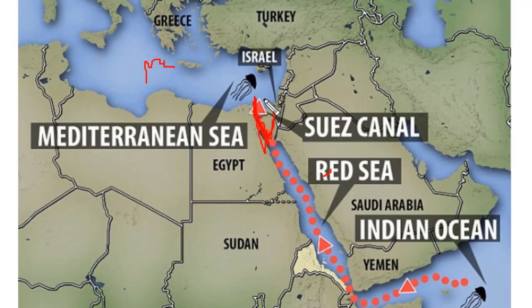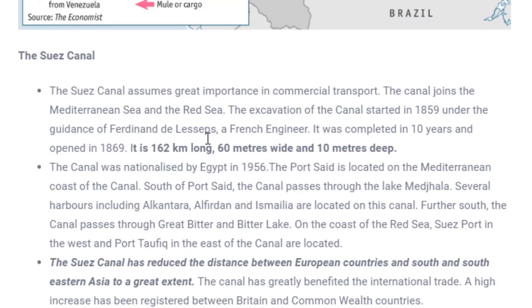And this Suez Canal reduces the distance for these countries. For example, some countries from this region, Yemen, Saudi Arabia, if they have to go to Europe by ocean, they can use the Suez Canal route to reach European countries. Fine. Let's see a few factual information about this Suez Canal.